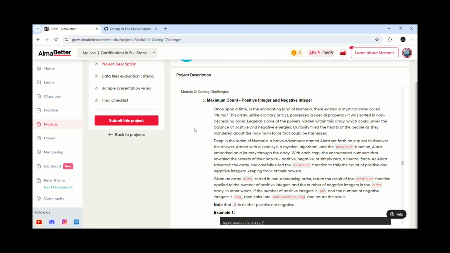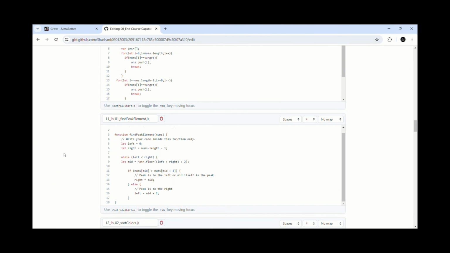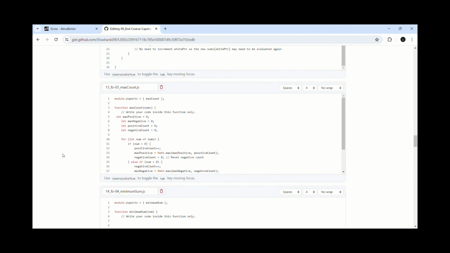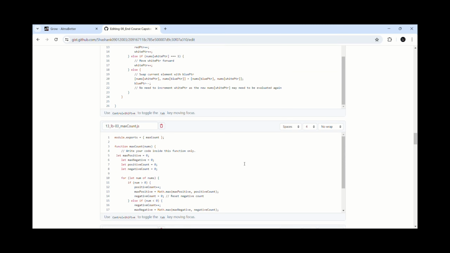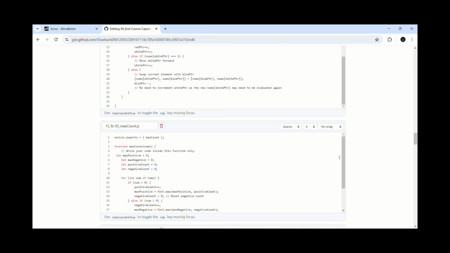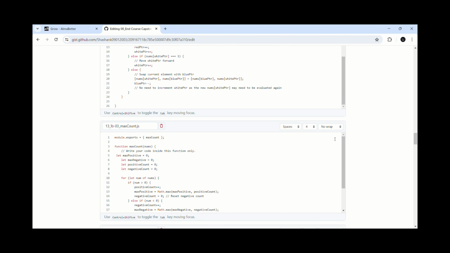Legend spoke of the powers hidden within this array, which could unveil the balance of positive and negative energies. Curiosity filled the hearts of people as they wondered about the maximum force that could be harnessed. Deep in the realm of Numera, a brave adventurer named Alara set forth on a quest to discover the answer. Armed with a mystical algorithm and the max count function, Alara embarked on a journey through the array.